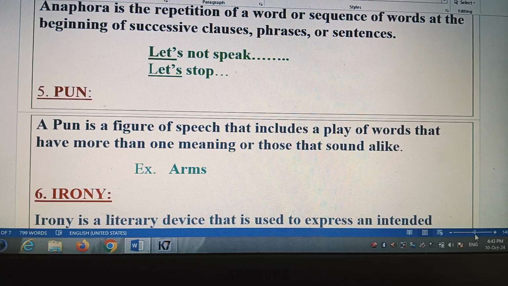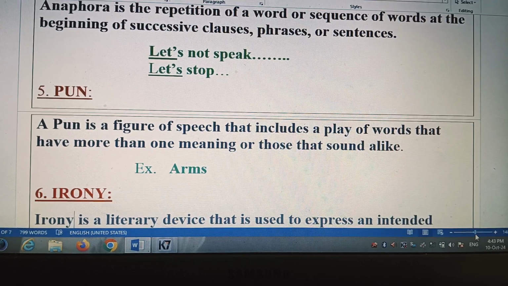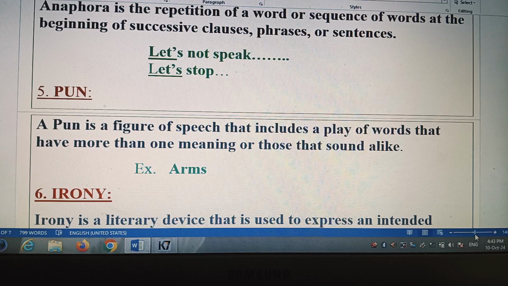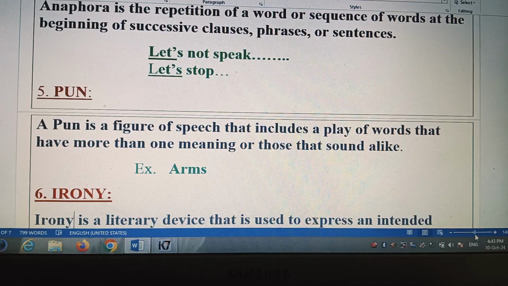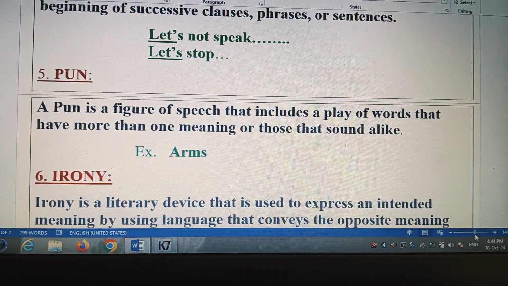And pun, a pun is a figure of speech that includes a play of words that have more than one meaning or those that sound alike. Means it is actually a play of words, a single word having more than one meaning. And arm, actually arm is weapons, hathiyar, and arm is hands. So single word, double meaning.